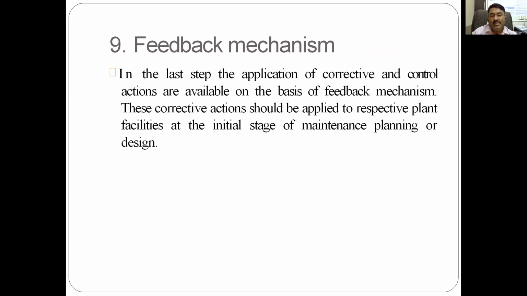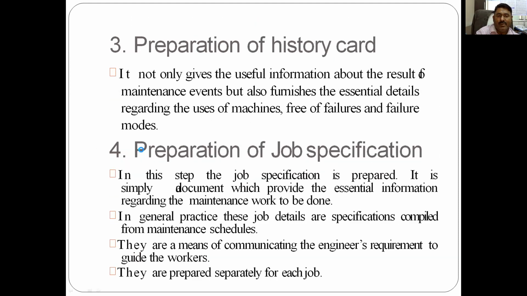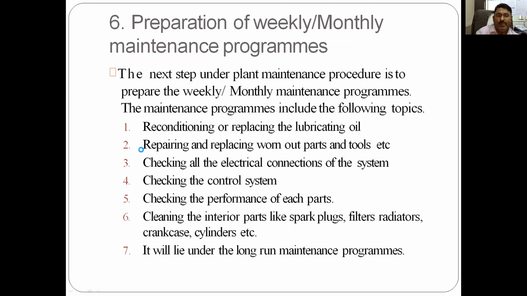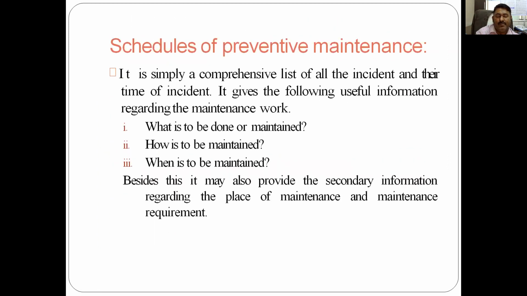These corrective actions should be applied to respective plant facilities. So after having this detailed program, then the bifurcation program, then the inspection schedule, where some corrective measures are given, then the corrective and control actions are available on the basis of the feedback mechanism. These corrective actions should be applied to respective plant facilities at the initial stage of maintenance planning or design. So friends, this is about the procedure for preventive maintenance, how preventive maintenance is performed in any industry.